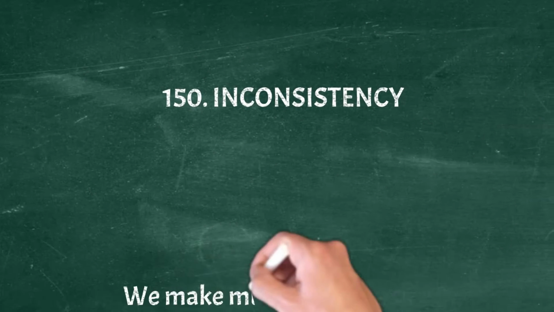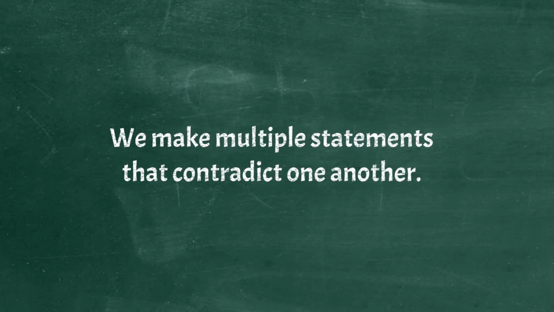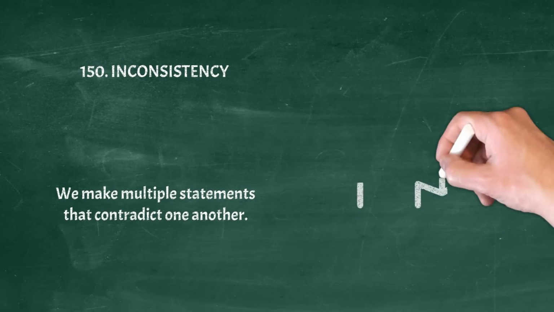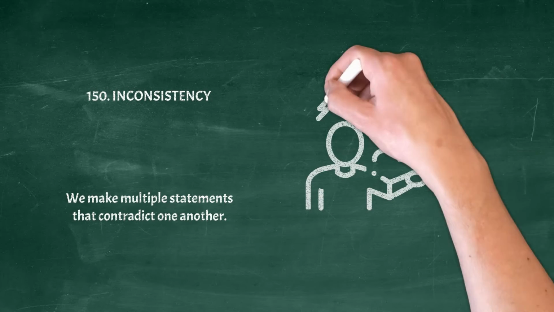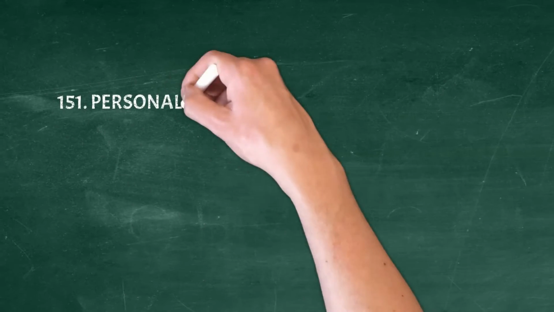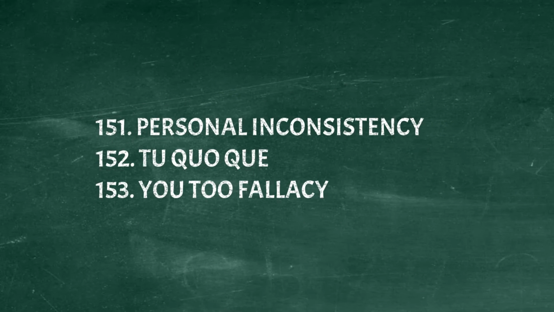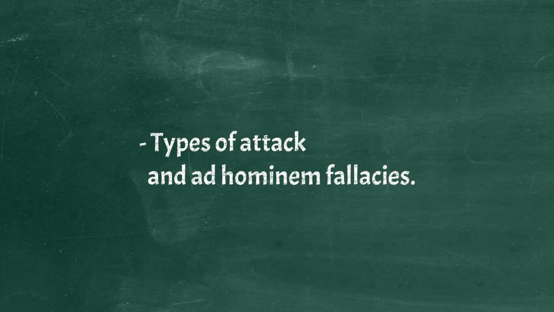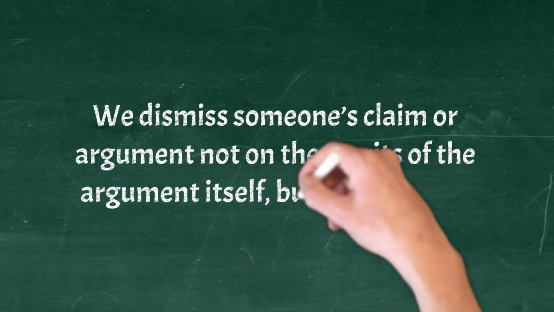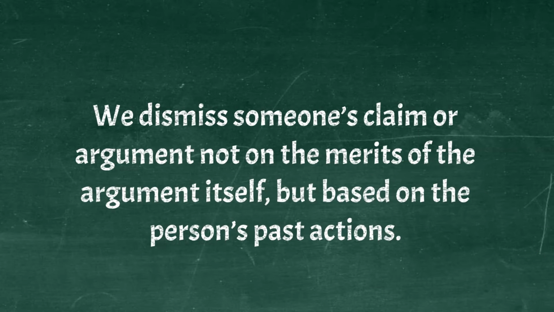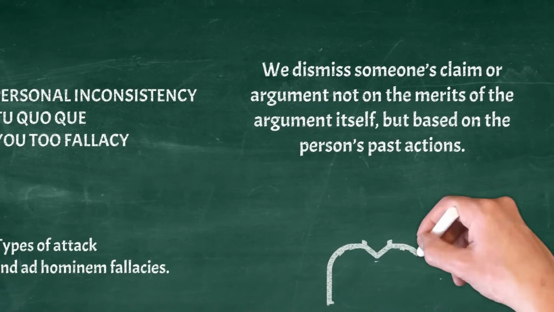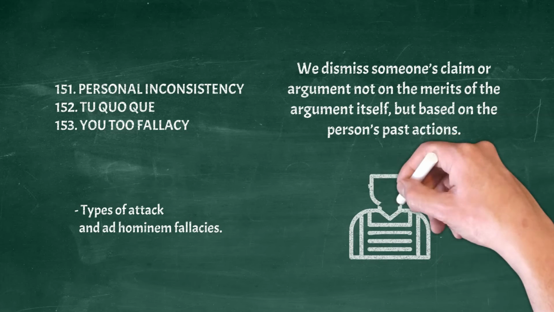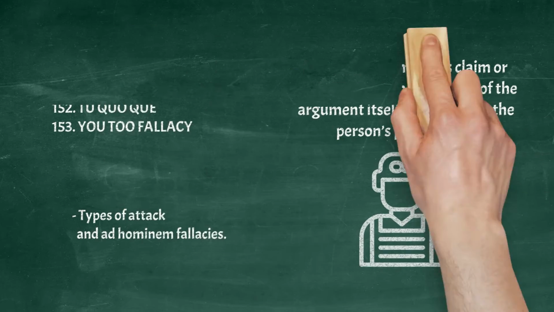Inconsistency. We make multiple statements that contradict one another. Example: I'm not a racist, but these immigrants are a plague. Personal inconsistency, tu quoque, you too fallacy. Types of attack and ad hominem fallacies. We dismiss someone's claim or argument not on the merits of the argument itself, but based on the person's past actions, which may contradict their claim or argument. Example: who are you to speak against war when you signed up to fight in Afghanistan?